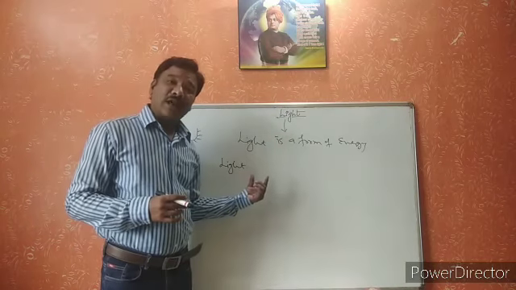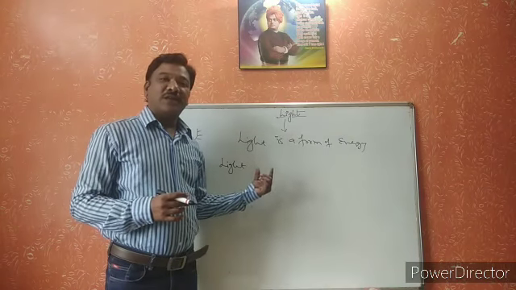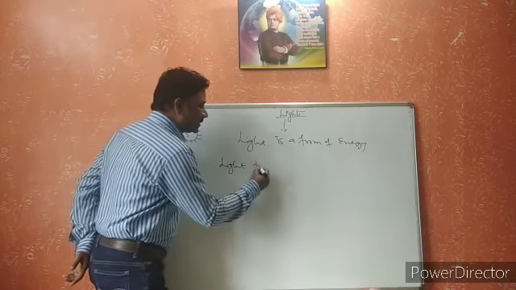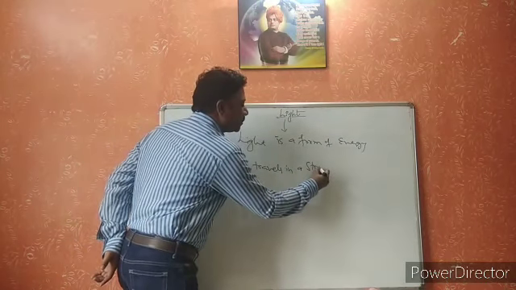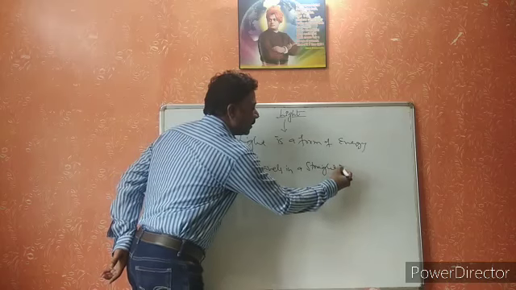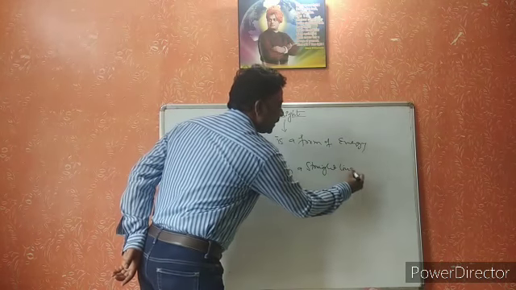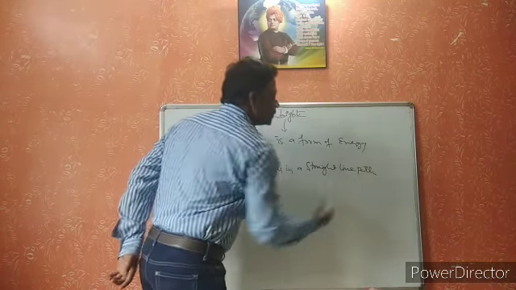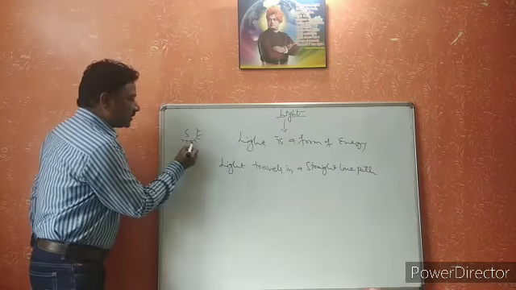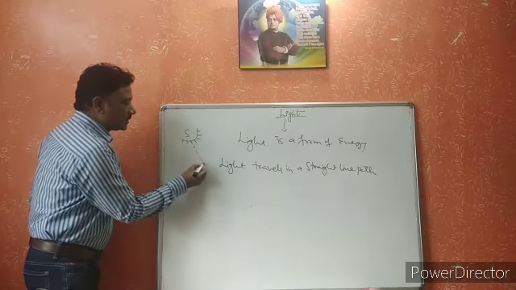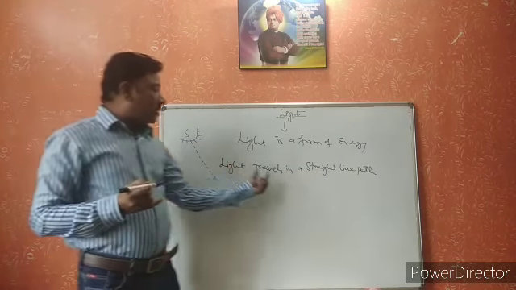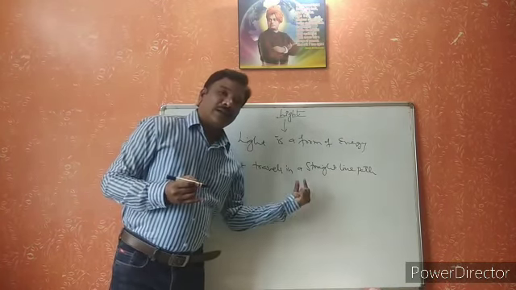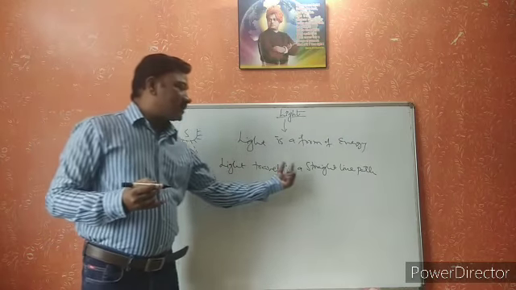Here, how does the light travel? Light travels in a straight line path. First point. Light travels in a straight line path. So the light comes from the source of light and it will travel in the straight line path. What do we call this? The path of the light. The light travels in a straight line path.